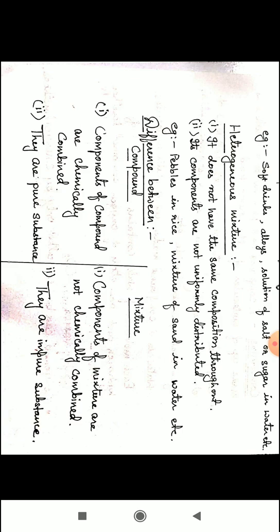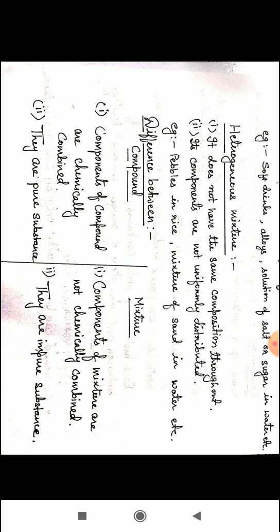Components of mixture are not chemically combined. Compounds are pure substances. Mixtures are impure substances. Components of compound are mixed together in specific proportion. Their proportion is fixed. But the components of mixture are not chemically combined, and their proportions are not fixed.